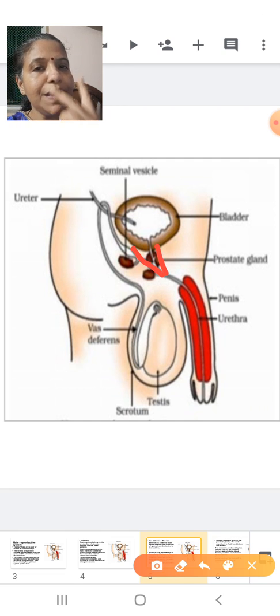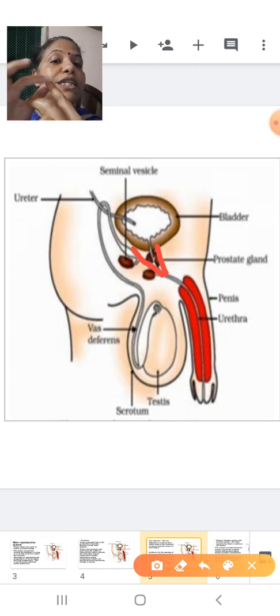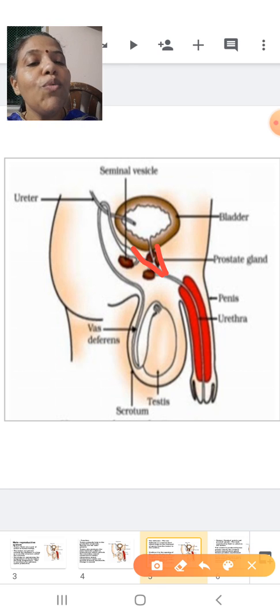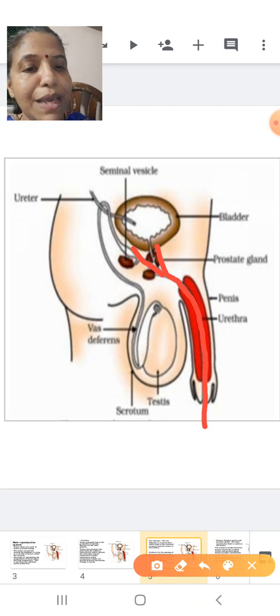Can you see it is appearing like a V-shaped structure? A part of the vas deferens is uniting with the part which is coming out from the urinary bladder. Okay, so here the vas deferens and this urinary connection from the urinary bladder, that is the urethra, both of them are uniting and it is opening through the penis. Here it is coming out.